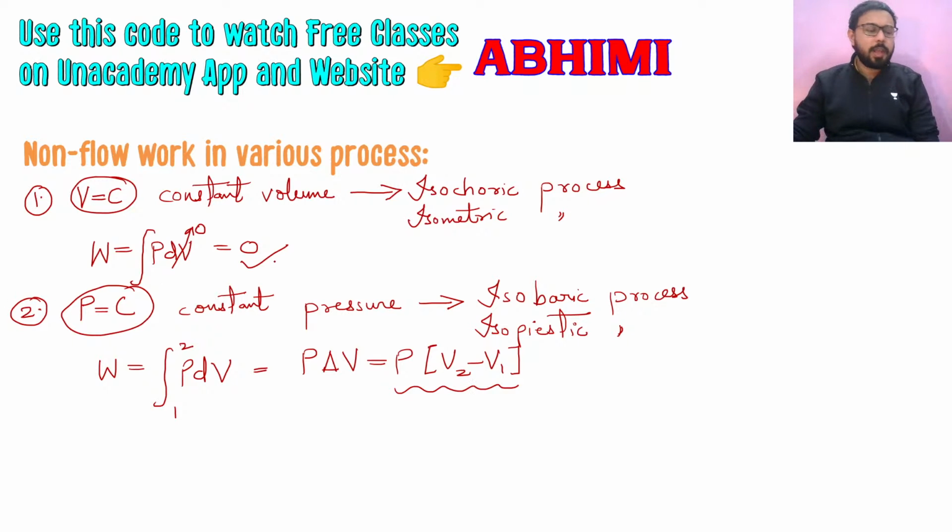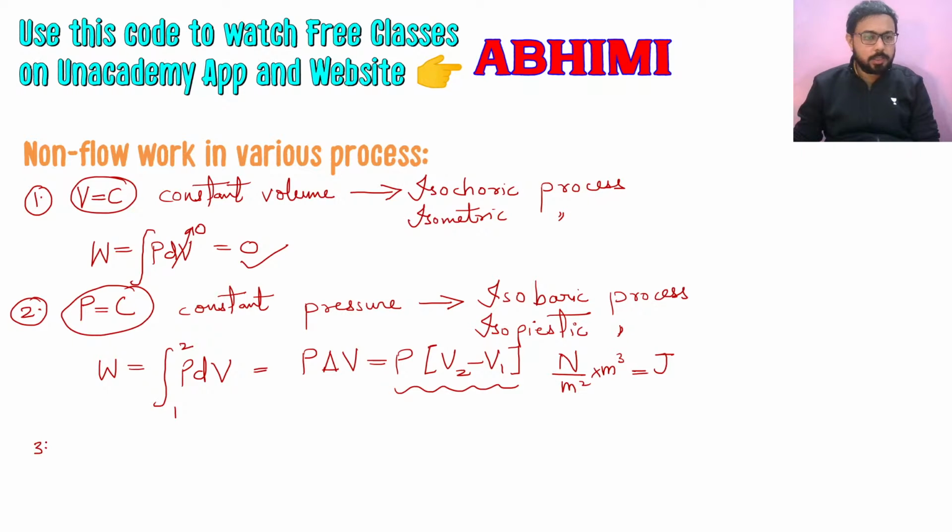And here the work done will have units joule, because you will find that PV is going to give you the units Newton per meter square into meter cube. So you will be left with joule.